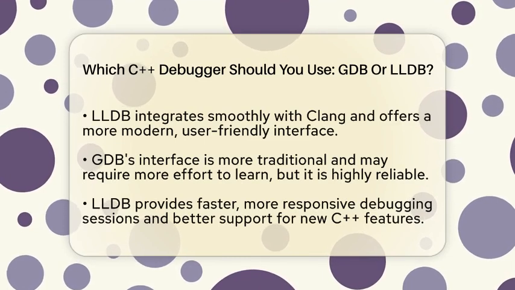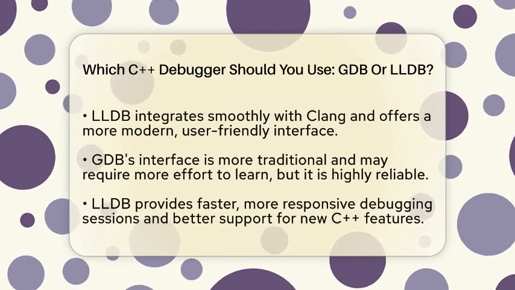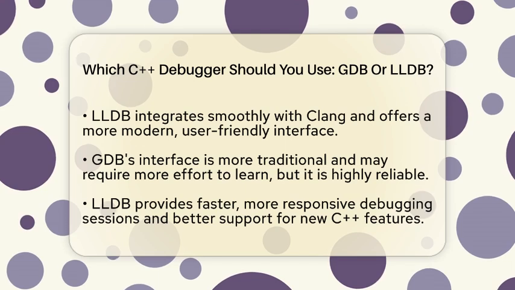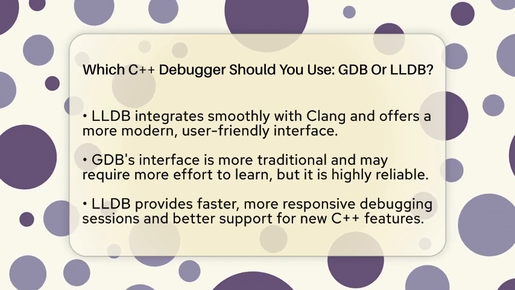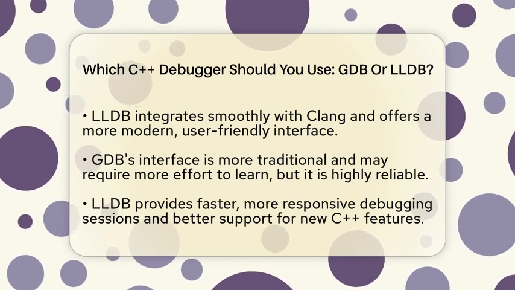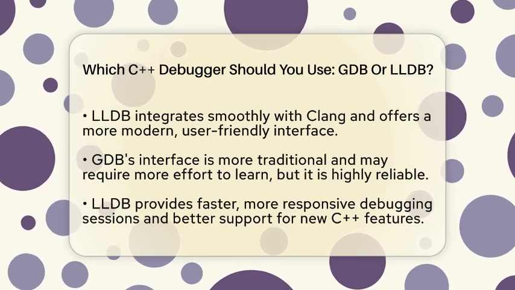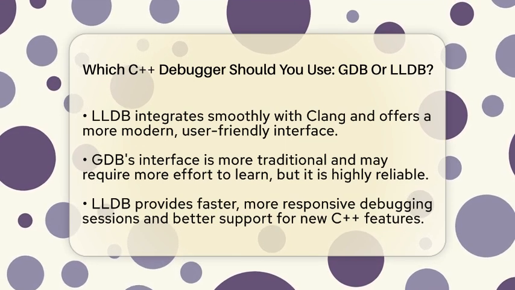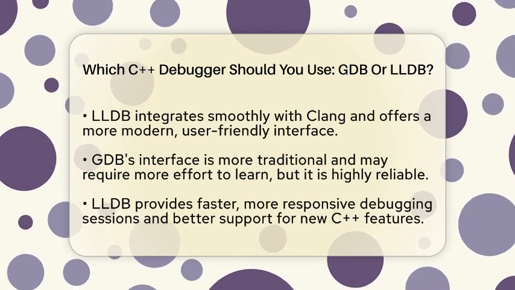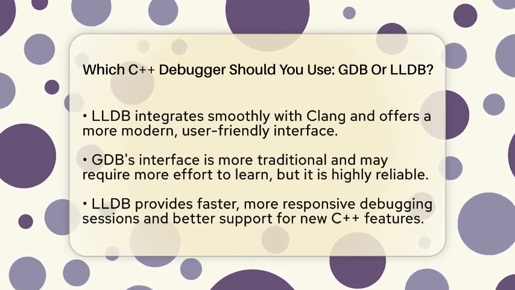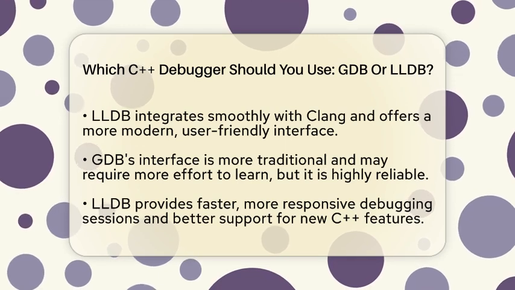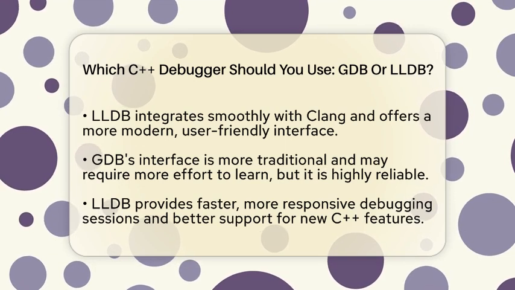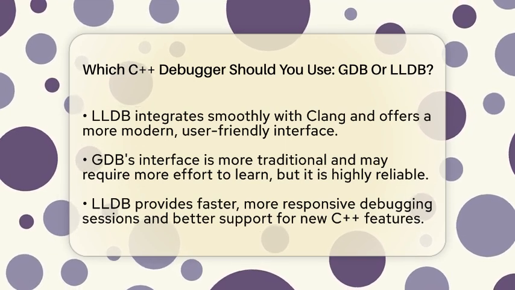LLDB, which is part of the LLVM project, is newer and designed with modern programming in mind. It works seamlessly with Clang, the popular C++ compiler, and is the default debugger on macOS and iOS. If you develop on Apple systems or use the latest C++ features, LLDB is often the better choice. It is faster and more responsive during debugging sessions. LLDB also offers a more modern interface and has a powerful Python API to extend its features easily.